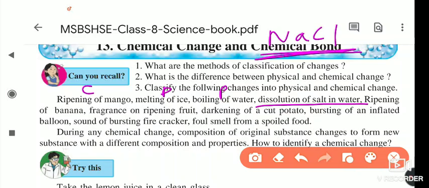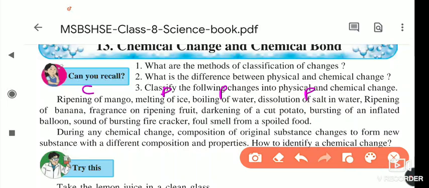But when we boil the solution, the salt is left behind and the water evaporates, and that water also, by the process of condensation, we get from the water vapors again. So dissolution of salt in water is which kind of change? Physical change, because the original constituent, the salt, remains behind when we evaporate it, and water, as I told you, changes to liquid or solid. It is a physical change.